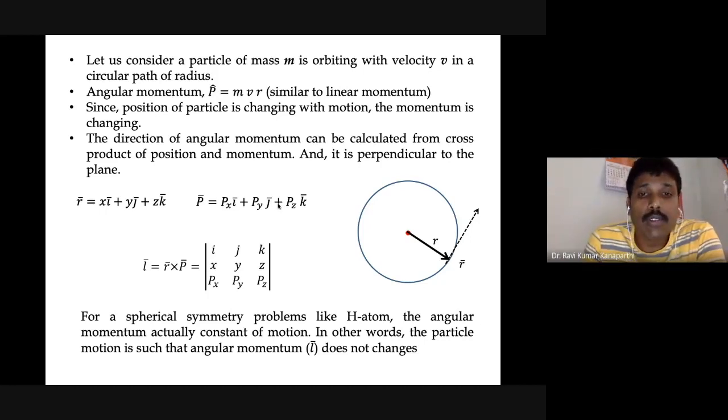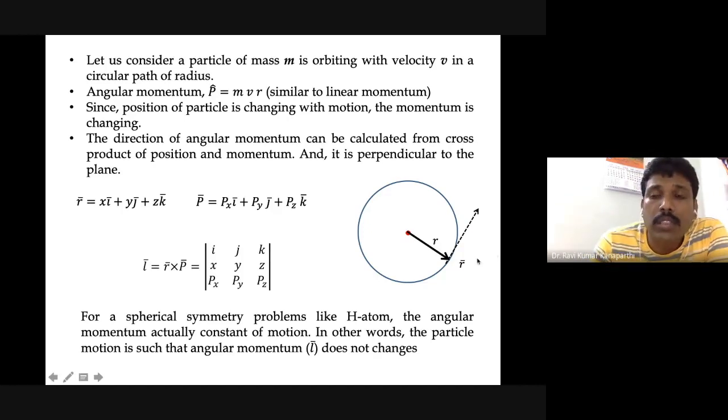At the same time, we also get the direction, which is perpendicular to the plane of the board, or in this case it is towards you. So let's say the electron in the hydrogen atom is orbiting in this fashion. The angular momentum is perpendicular to this circular path. For spherically symmetric problems like the hydrogen atom, the angular momentum is a constant of motion. This is something that I already pointed out. In other words, the motion of the particle is such that the angular momentum doesn't change.